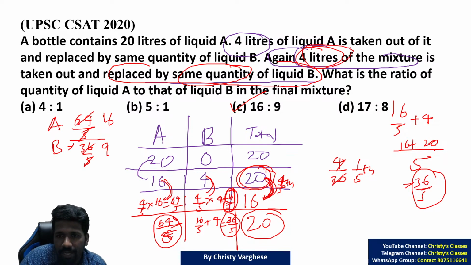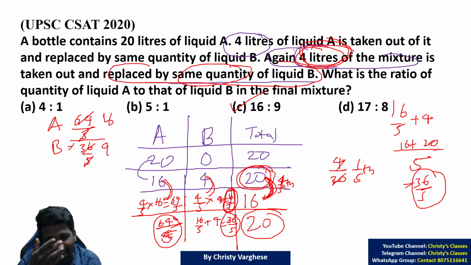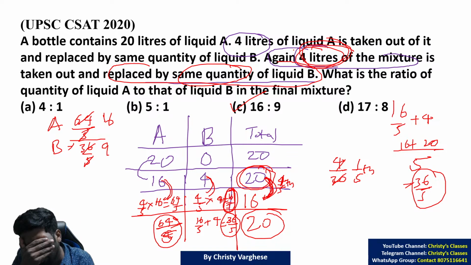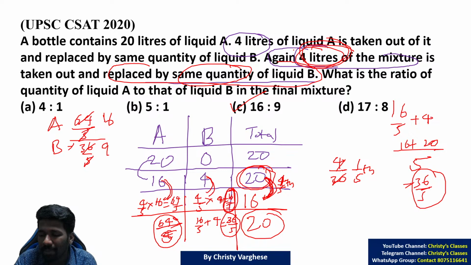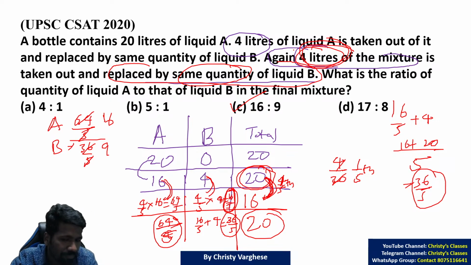What is the quantity taken? 4 liter. To give you more clarity, when we are buying packet milk, we don't understand. But if we are buying milk from a retailer, there is a chance that the retailer can add water to it. For example, the retailer has only 20 liter pure milk.